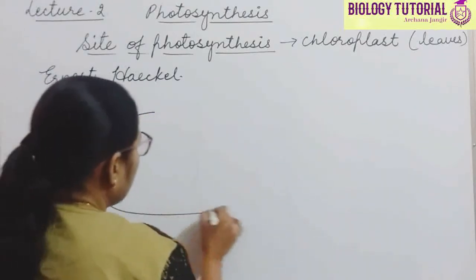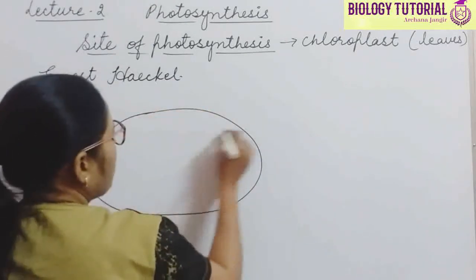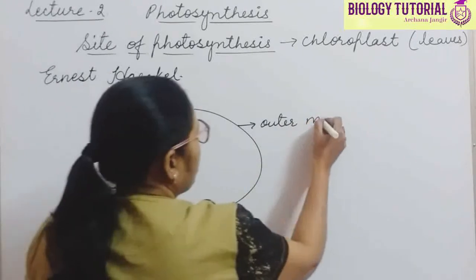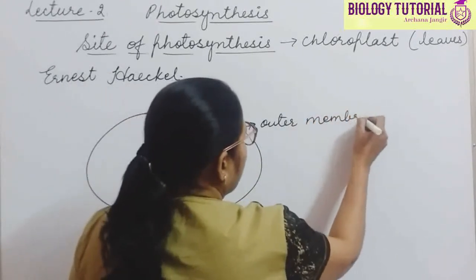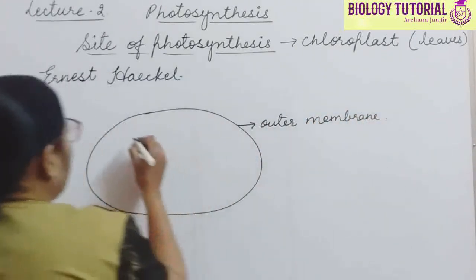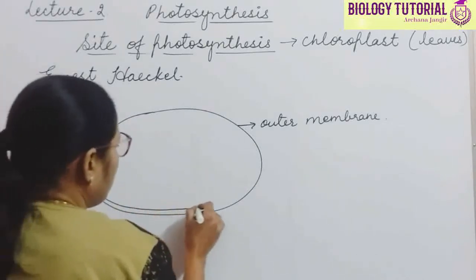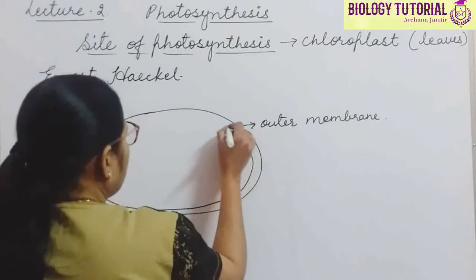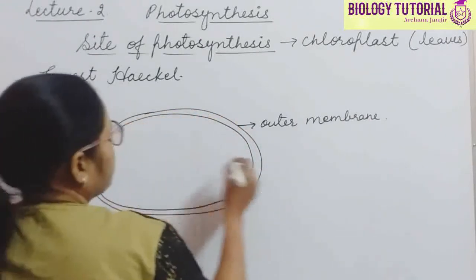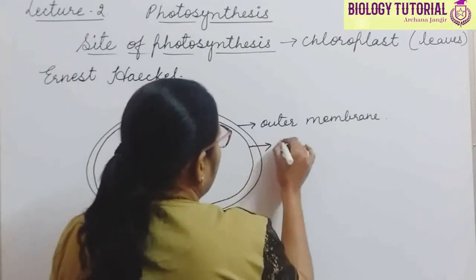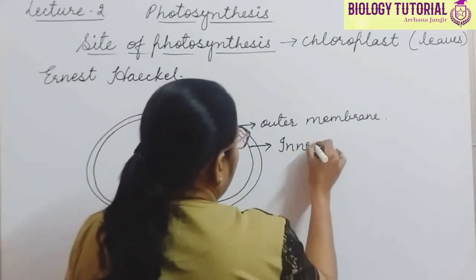So this is the outer membrane, and the second important membrane is called the inner membrane. So this one is called the inner membrane.